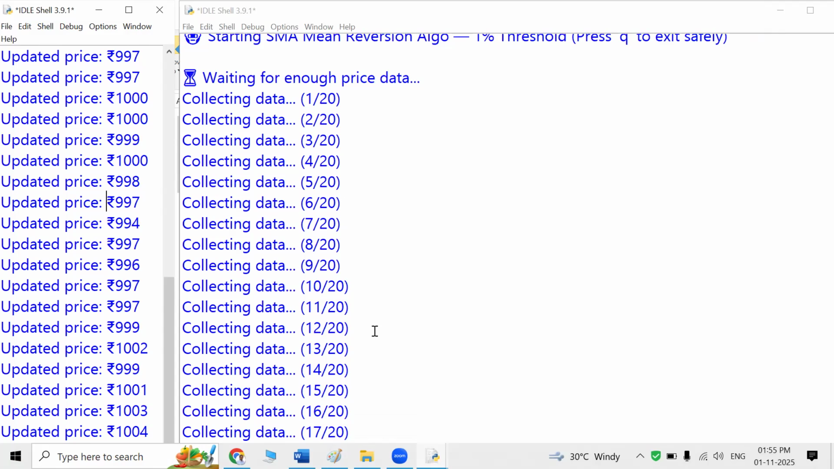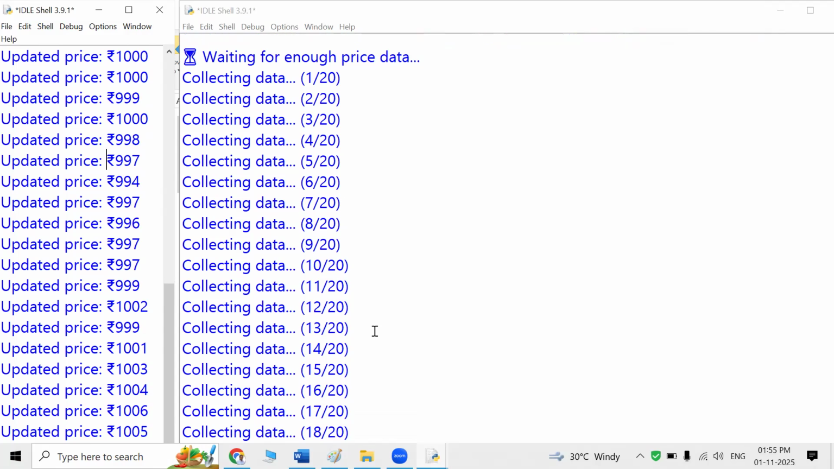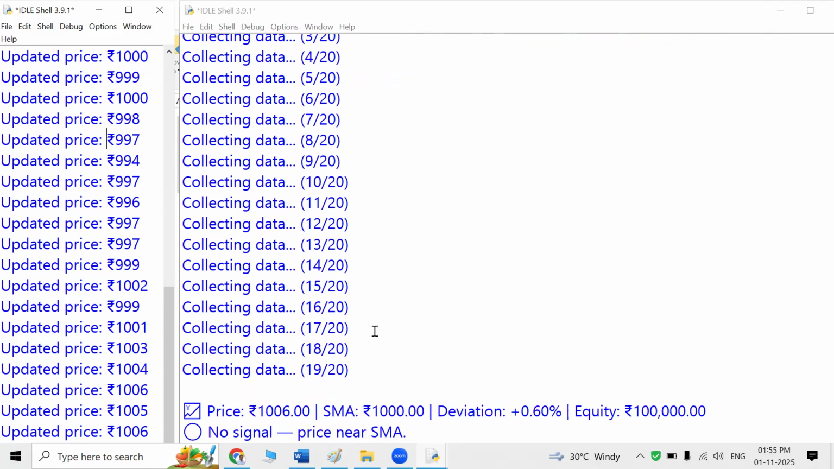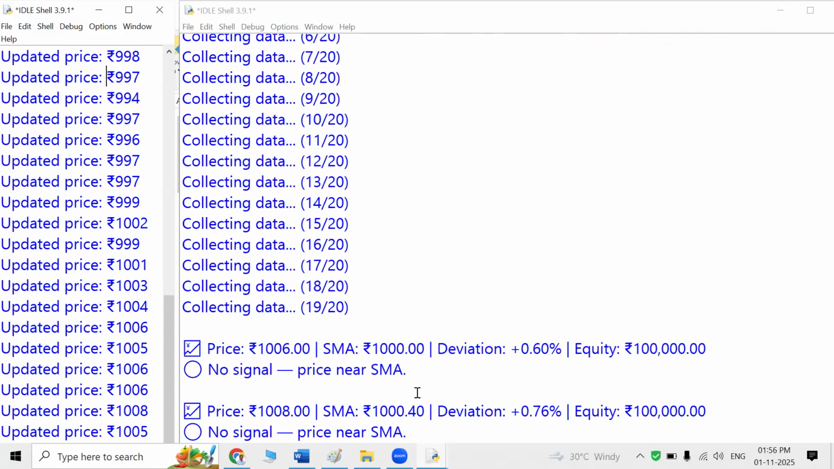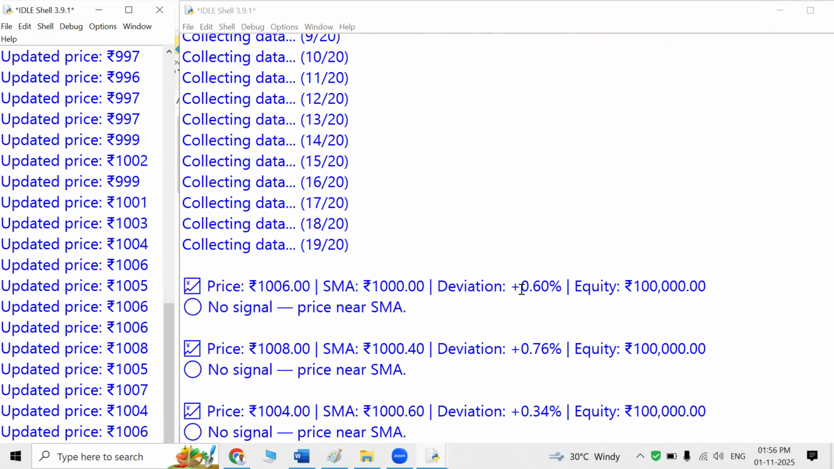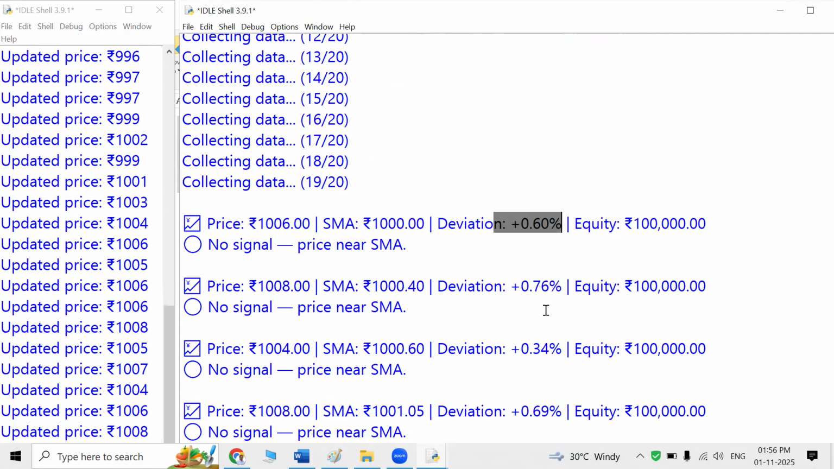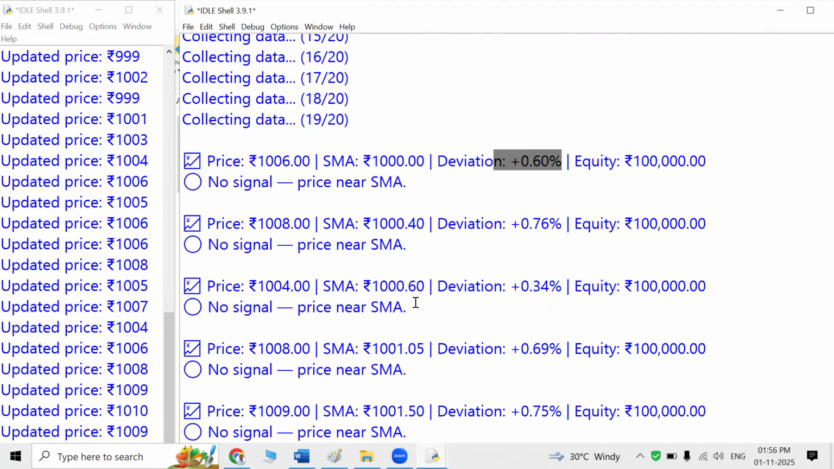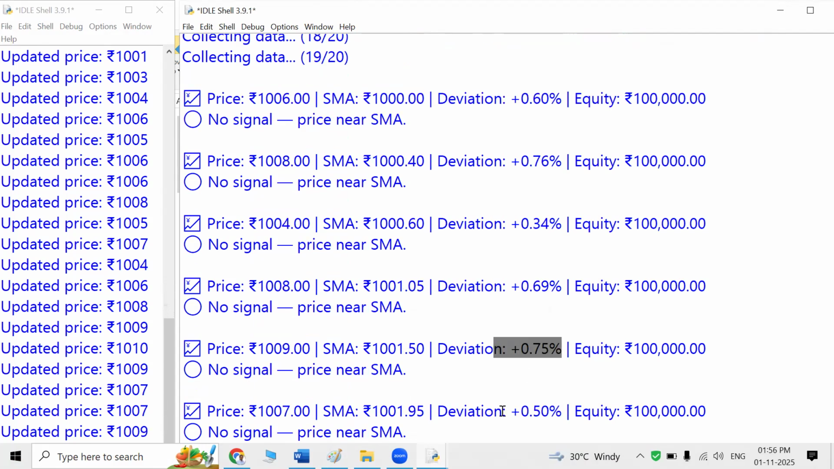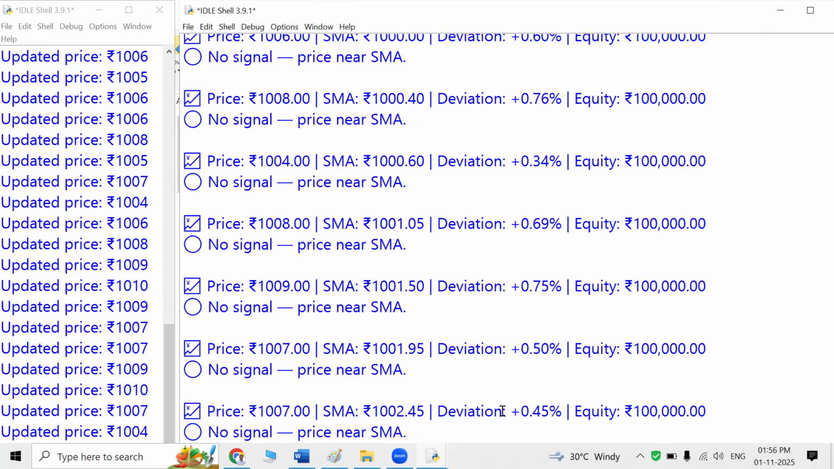First, it will collect 20 prices and find the SMA, the simple moving average. The simple moving average of these 12 prices is 1000. You can see the SMA keeps changing as the prices keep changing. Only when the deviation goes above 1% or below 1% will the trade take place, otherwise not. So we will wait until it becomes either +1 or -1. The algo will not take any trade until the deviation reaches +1% or -1%.